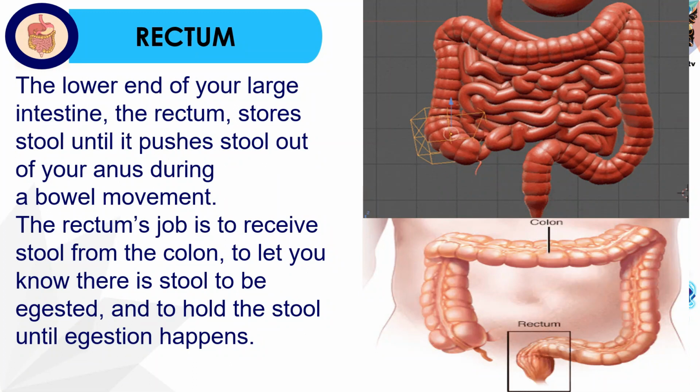After passing through the large intestine, what's left of the food that you have consumed is now passed through the rectum. Yung rectum is the lower end of your large intestine, and this is where the stool is stored. It is the rectum's job to receive the stool from the colon and to let you know there is a stool to be expelled. And it also holds the stool until expulsion happens.